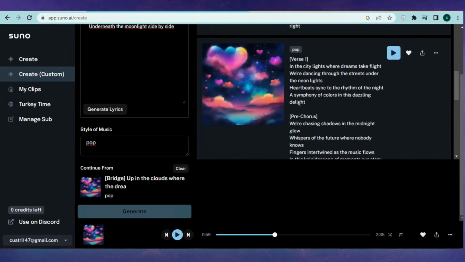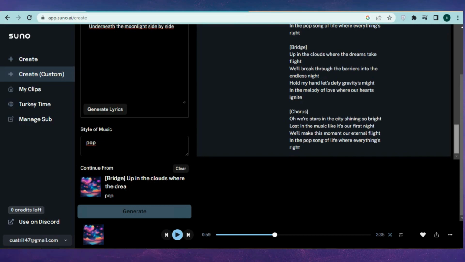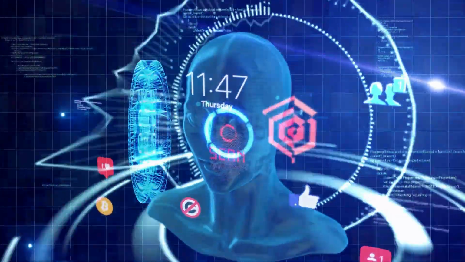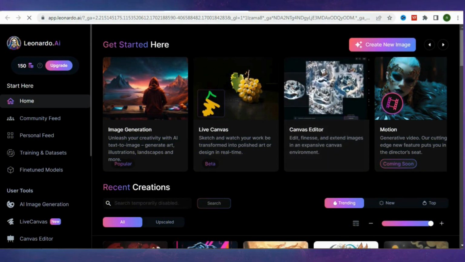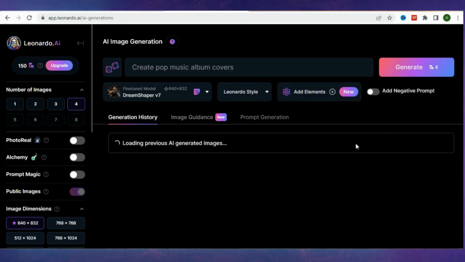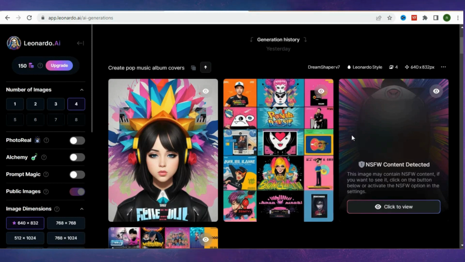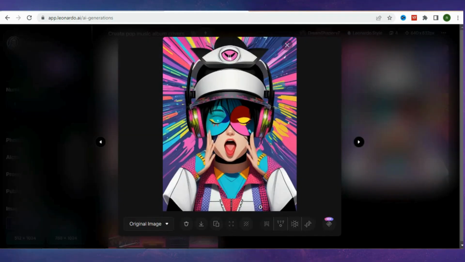Now you have a complete song, right? Now that we have songs ready for release, we need a suitable album cover. Here, AI comes to the rescue again. I use the Leonardo AI tool for this purpose. With various prompts, you can create your own album cover in seconds. Just download the image to your device.